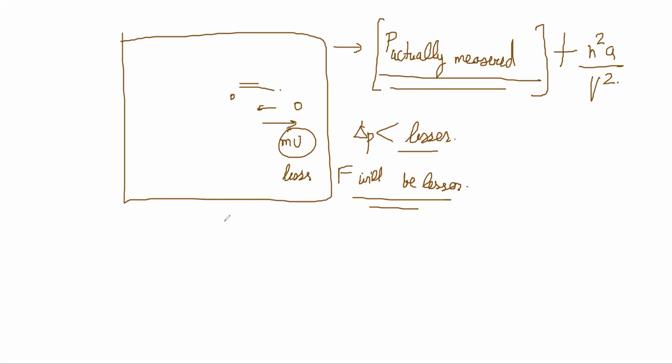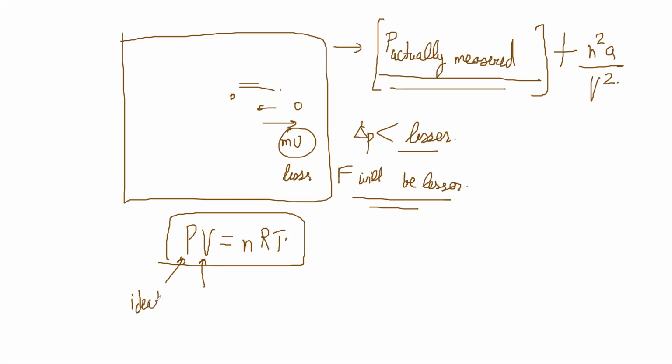If you want to use the PV equals nRT equation, the variables that enter this equation have to be the ideal gas pressure and the ideal gas volume.